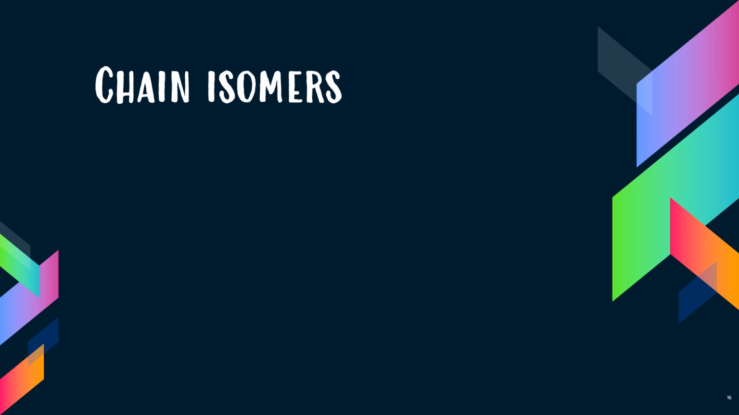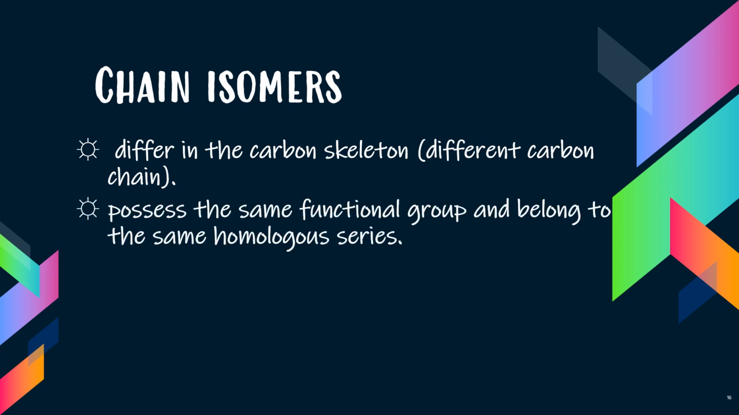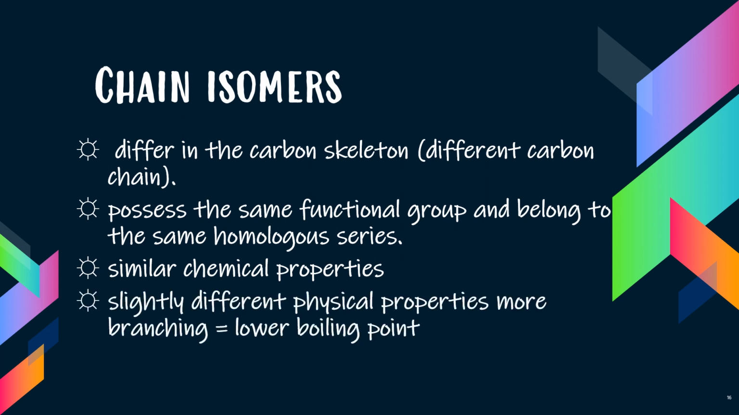Let's check the first isomer, which is chain isomer. Chain isomers differ in the carbon skeleton, which means the carbon chain is different, possess the same functional group, and belong to the same homologous series. So these isomers basically have similar chemical properties, slightly different physical properties, where more branching will have a lower boiling point.